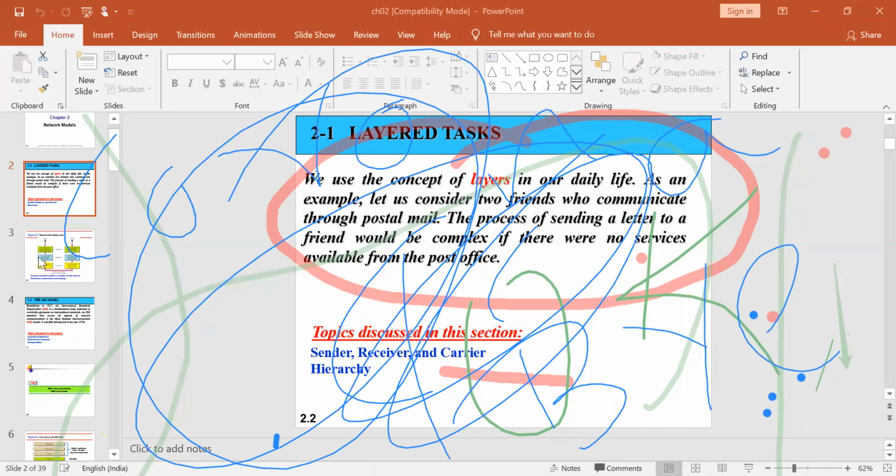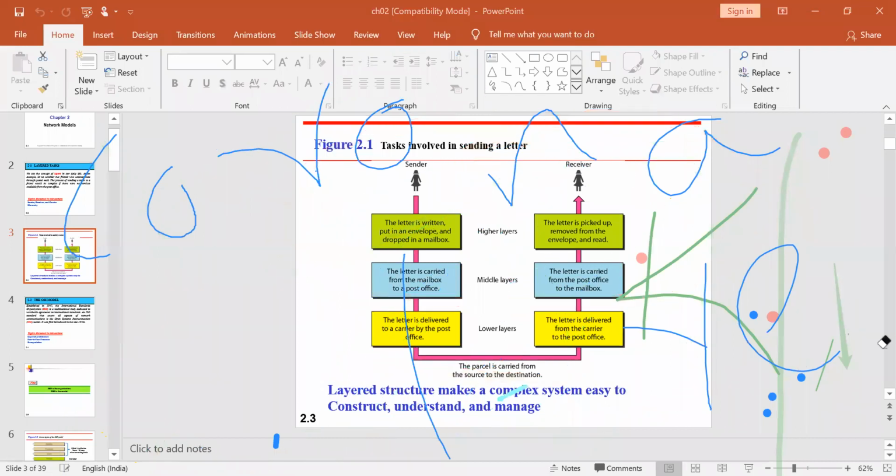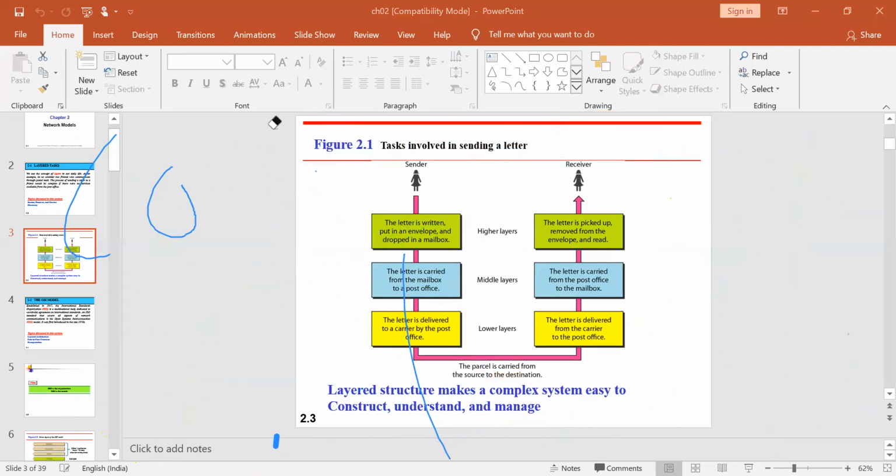Okay, a simple example has been given with respect to your layered task. The example is how you can send a letter from one end to another.